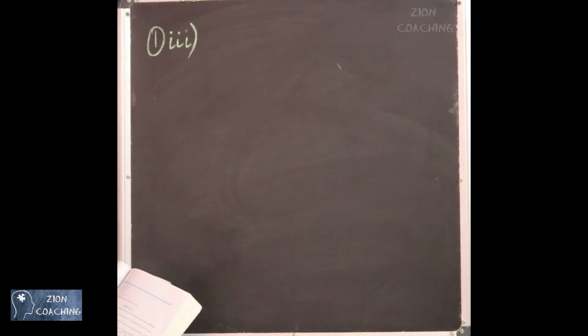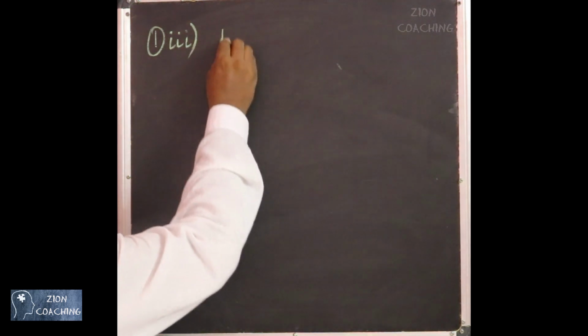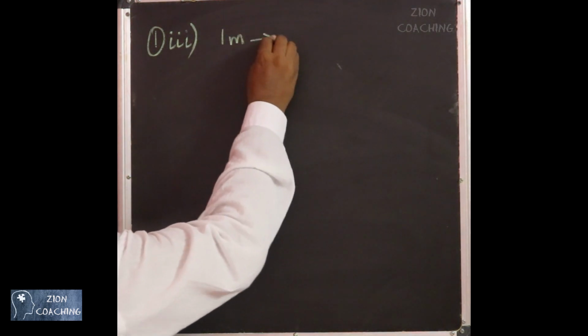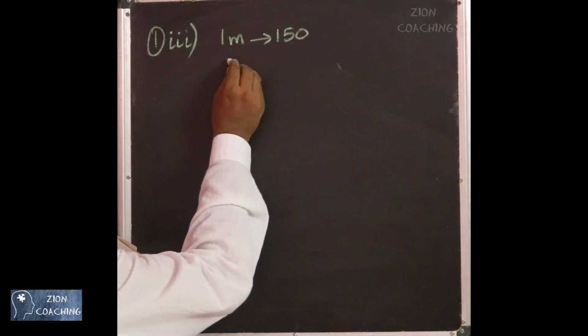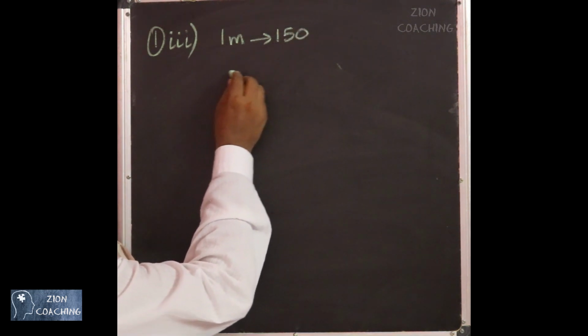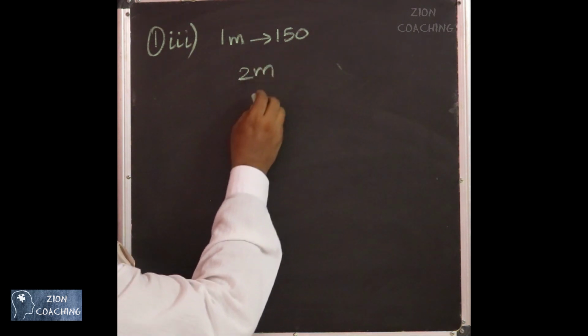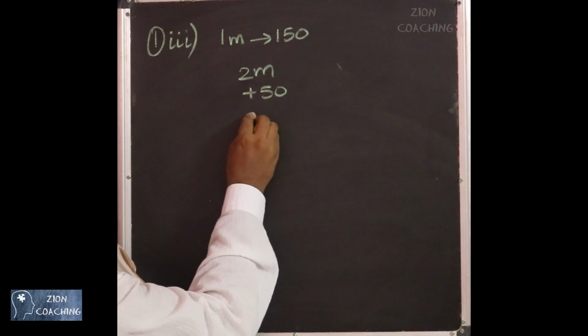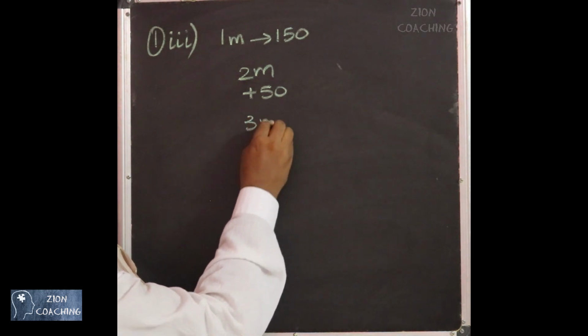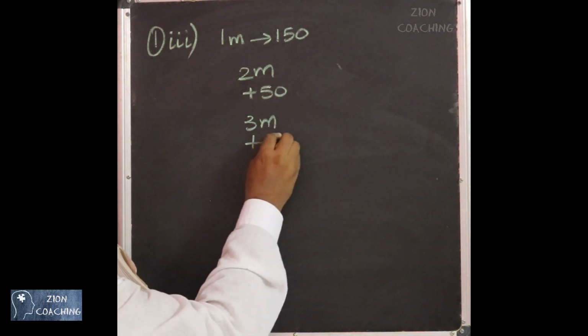In the third subdivision, they are digging a well. The initial cost for digging the first meter is 150 rupees. For digging the first meter, it is 150 rupees. And for every additional meter, if they are going to dig the second meter, it is going to be plus 50. And if they are going to dig the third meter, then it is going to be extra 50.